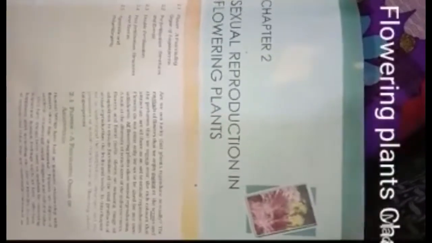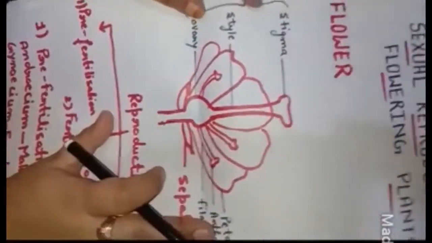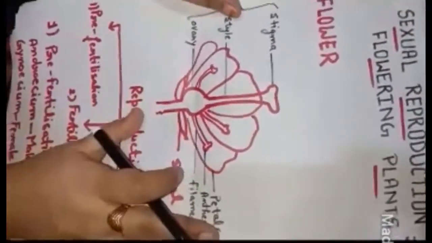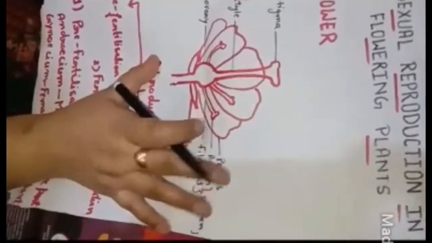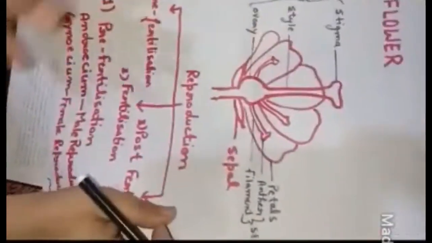Hello students, in the previous class I already started sexual reproduction in flowering plants, and in that class I explained to you that this is the structure of the flower. I told you that angiosperms are the flowering plants, and these are the structures that I already described to you in the previous class. Now we started with the process of reproduction.